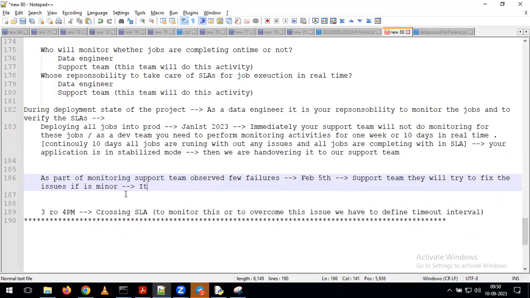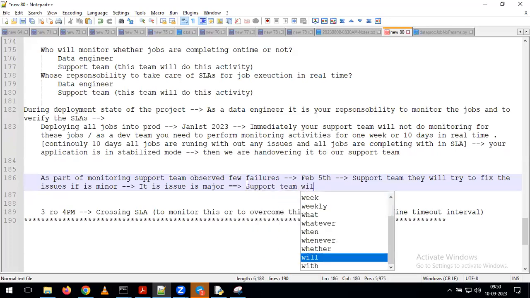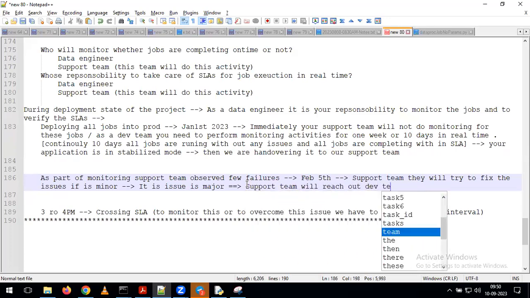Now, for example, if the issue is major, then what will happen? Any guesses? Your job failed on February 5th and the issue is major. Then what will happen? The support team will reach out to the dev team. So simply, as a support team, they are going to reach out to the dev team.